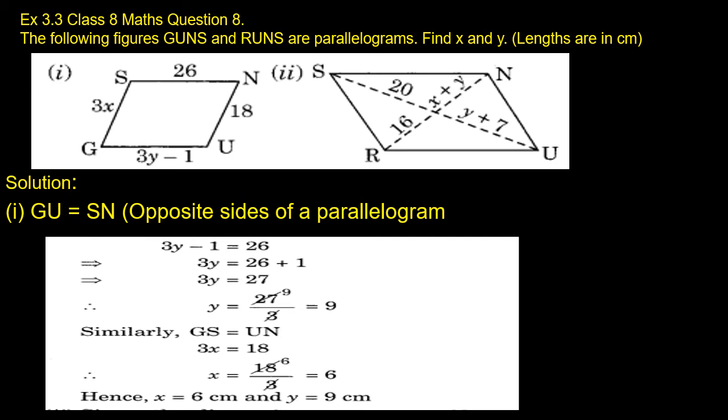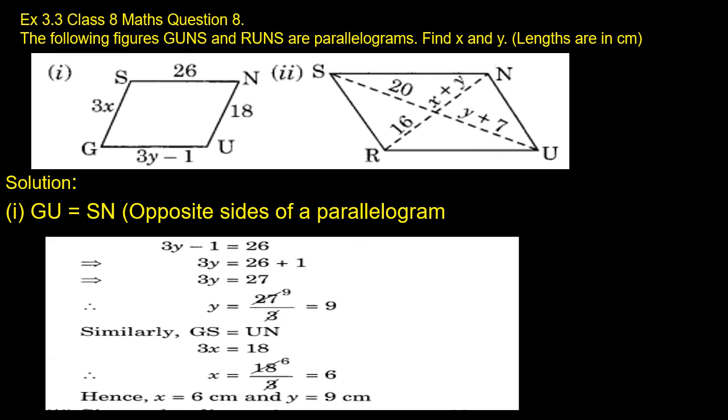Yes, come to the 8th question, children. The following figures, GUNS and RUNS, are parallelograms. That means GUNS and RUNS are parallelograms. Find the value of x and y. The lengths are in centimeters. We want to find the x and y values.